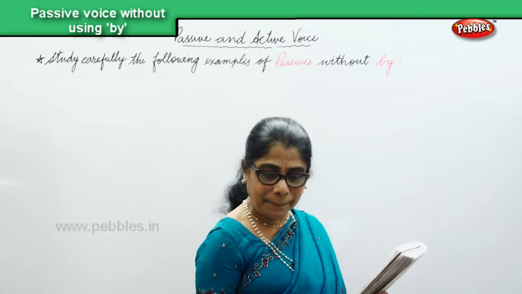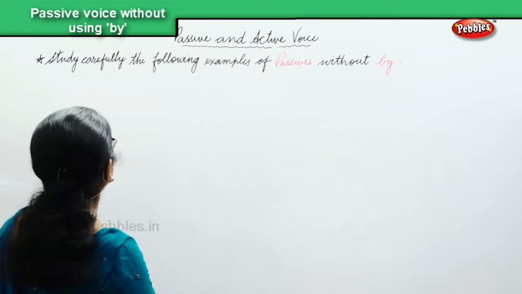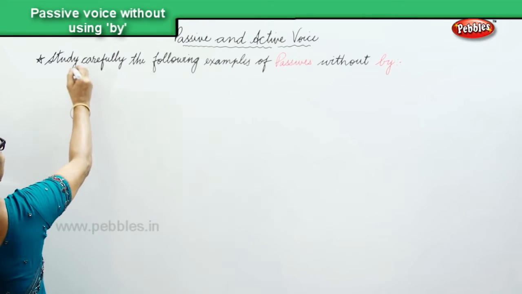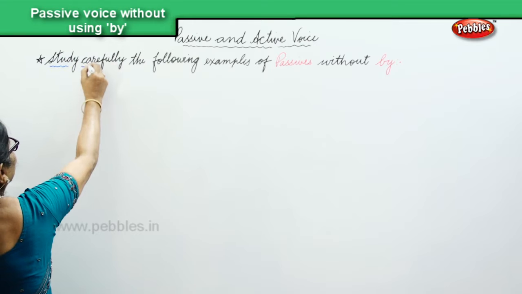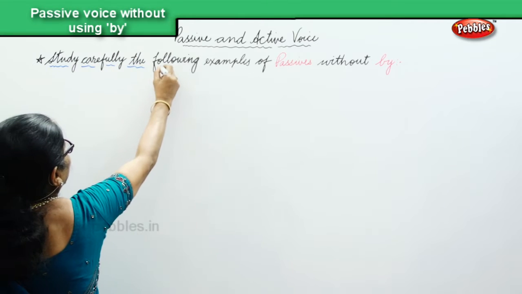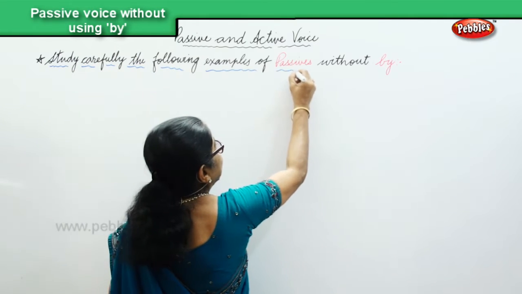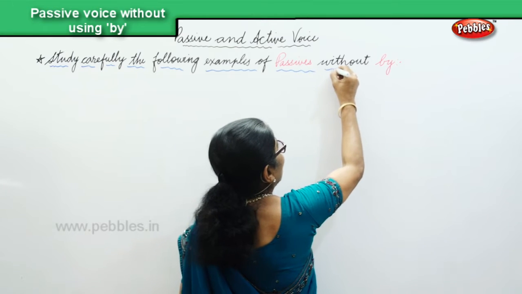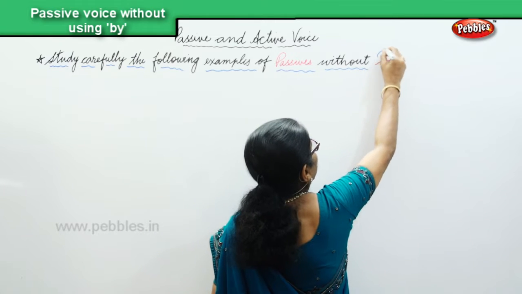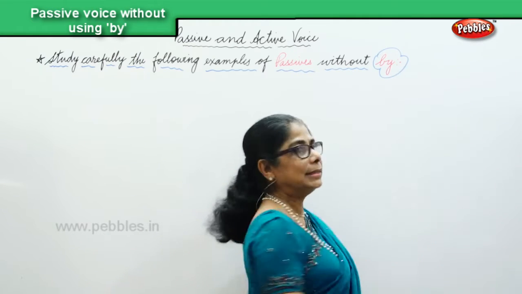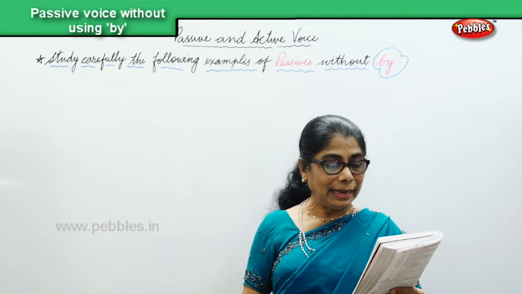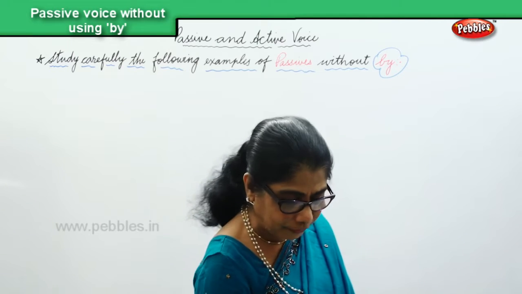Let's look at it, okay? So what are we going to do? We're going to study carefully some examples of passive voice without by. We'll not be using this by. Okay? Now let's look at the examples I have here for you.